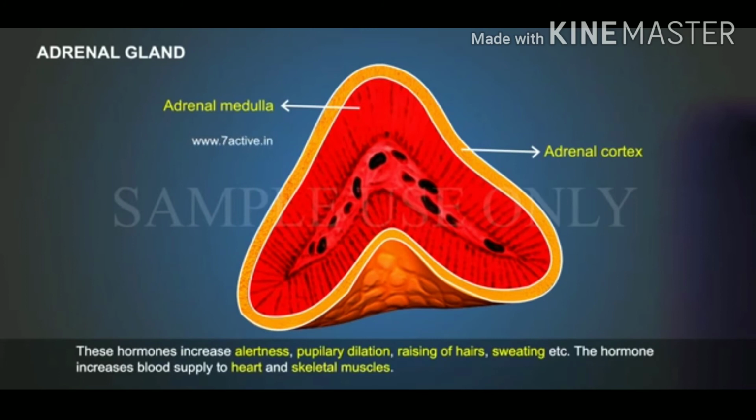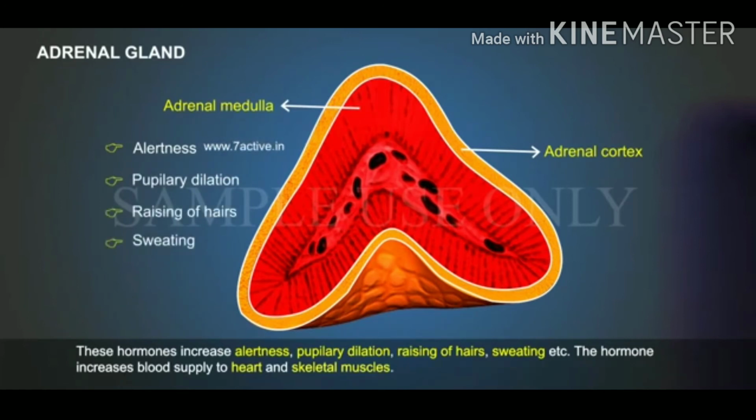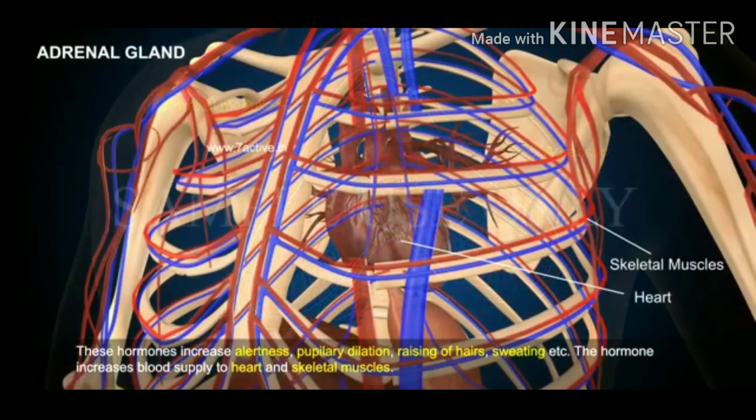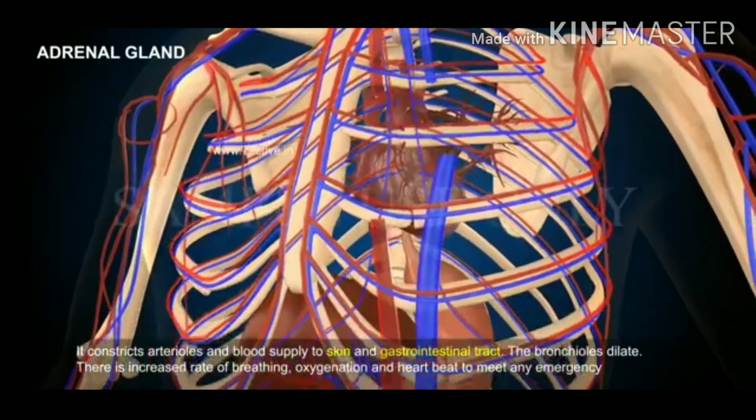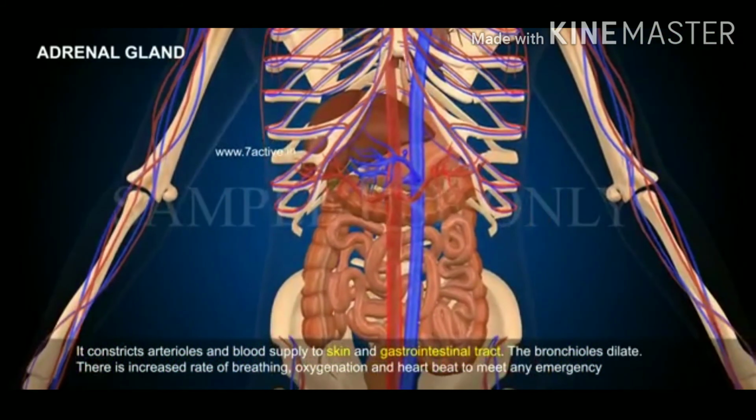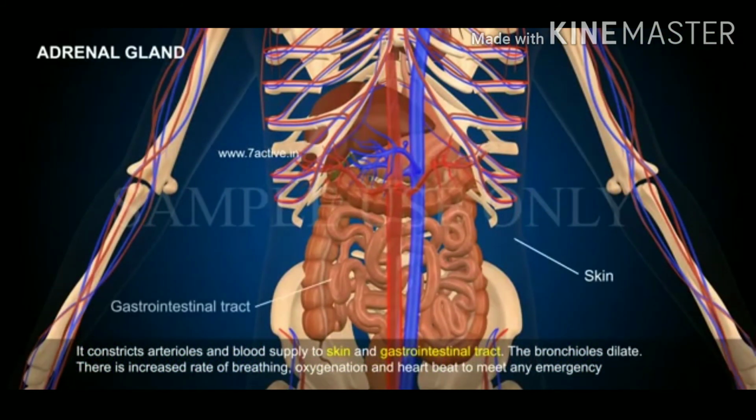These hormones increase alertness, pupillary dilation, raising of hairs, sweating, etc. The hormone increases blood supply to heart and skeletal muscles. It constricts arterioles and blood supply to skin and gastrointestinal tract.